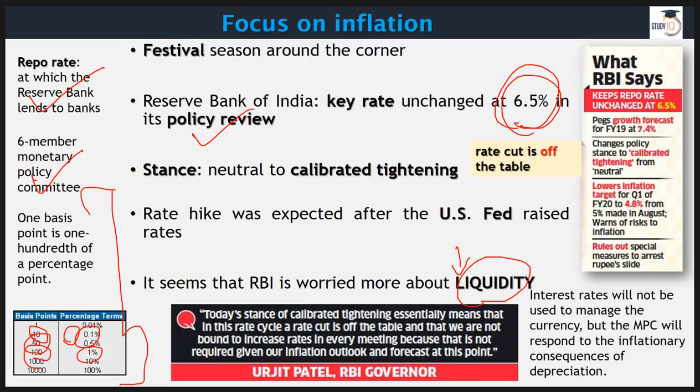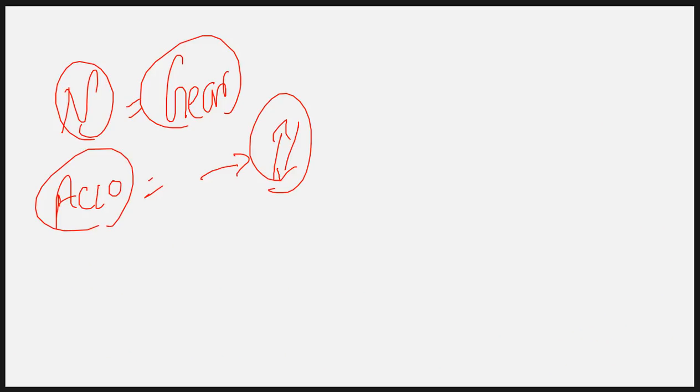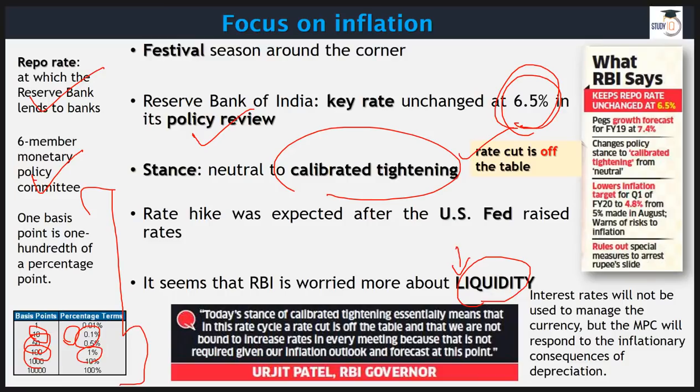And then you have this one, it is called calibrated tightening. So rate cut is off the table. That means no rate cut will take place. Here you have to understand the difference. In neutral, you are not ready to increase or decrease, right? You are going to stay where you are at present. But in calibrated tightening, at least as far as rate cut is concerned, you have made up your mind that it will not take place. So I hope this is clear to you as well.